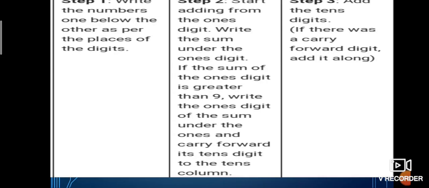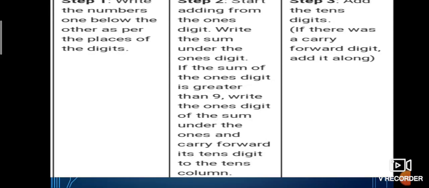In vertical addition, write the numbers one below the other as per the places of the digits.